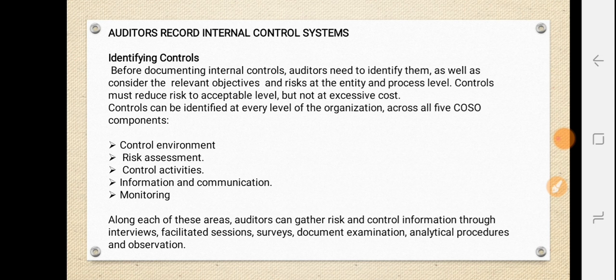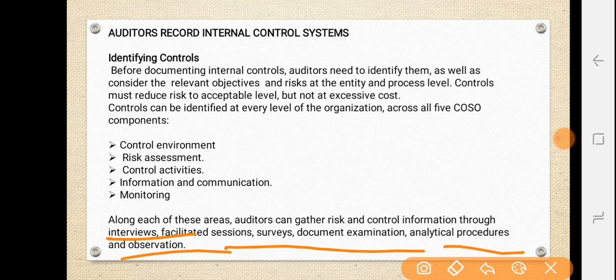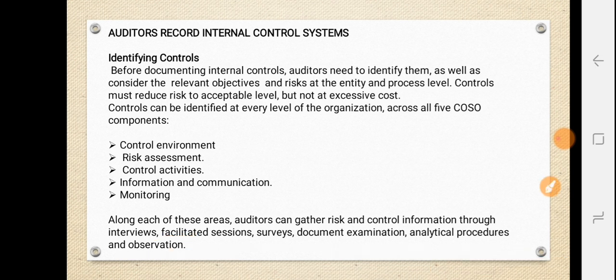Then, along each of these areas, the auditor can gather the risk and control information through interviews, facilitated sessions, surveys, document examination, analytical procedures, and observations. So along with these things, he's going to do all this, that is interviews, facilitated sessions, surveys, document examination, analytical procedures, and observations. This can also be used to identify the control within the organization.